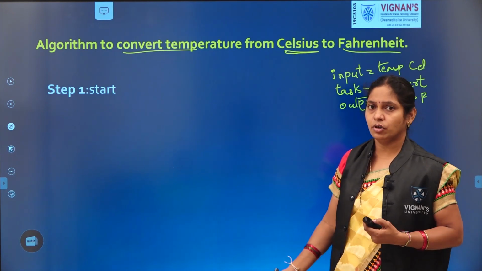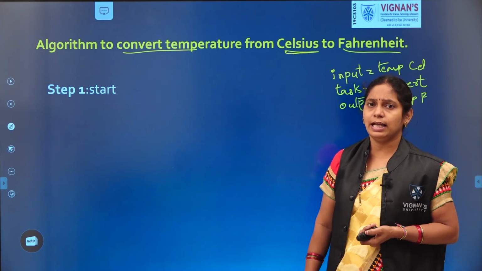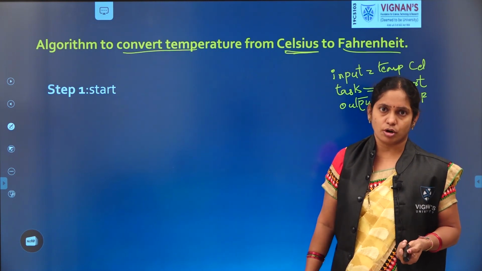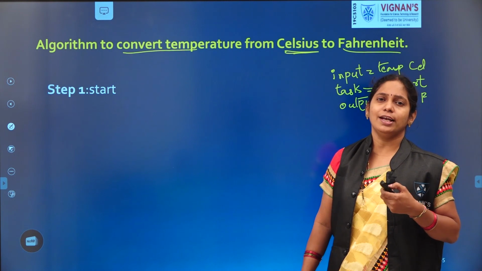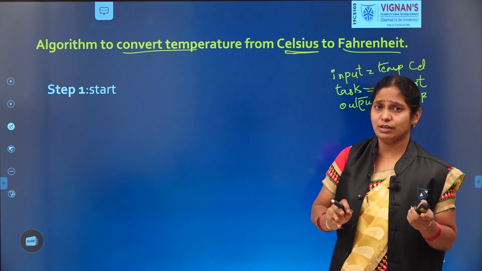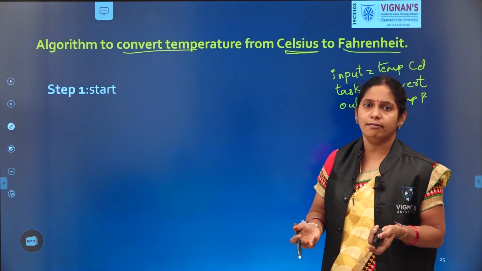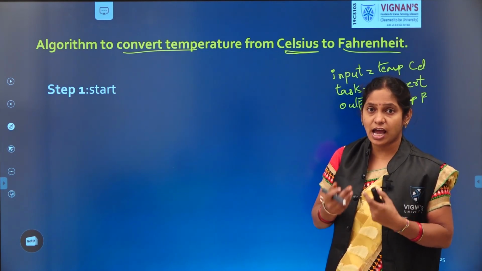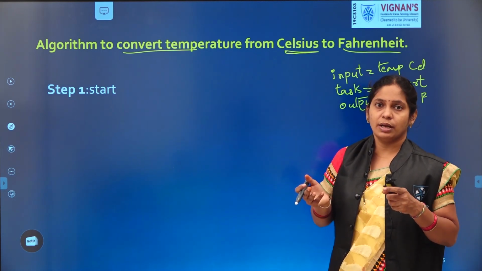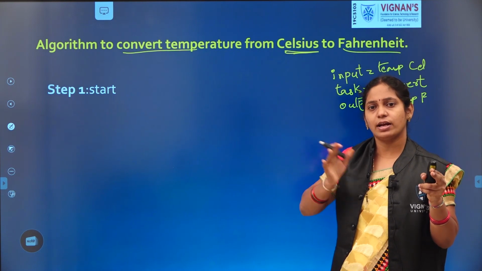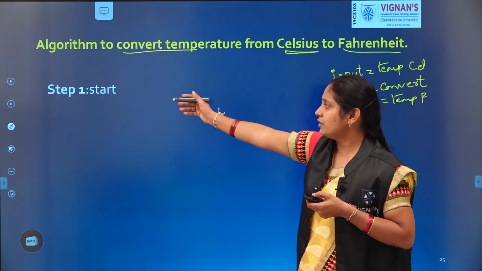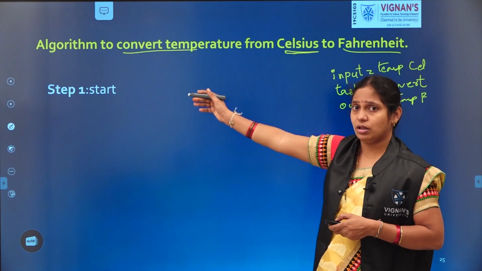Start. Okay, good. Usually while writing algorithms, the first step should be start and the last should be stop. Any algorithm, whether sequential, selection or iterative, will start with the common step start and end with the step stop. Between these two, start and stop, we write the logic. That's why the first step will always be start.